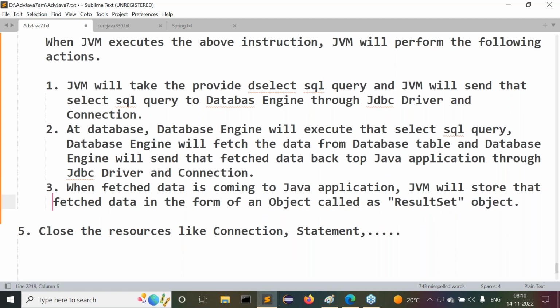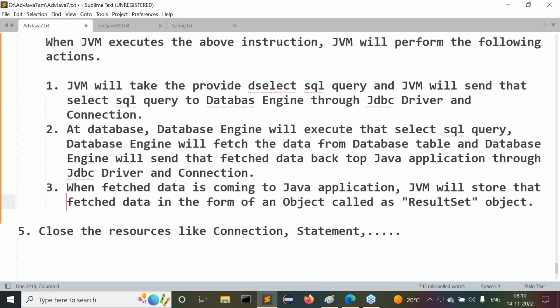Our responsibility here is just storing the data inside the ResultSet object. How to read data from the ResultSet object, I will discuss later, not immediately. There is a story to it. I want to show one diagram to explain it, but I will discuss the topic at the right time.